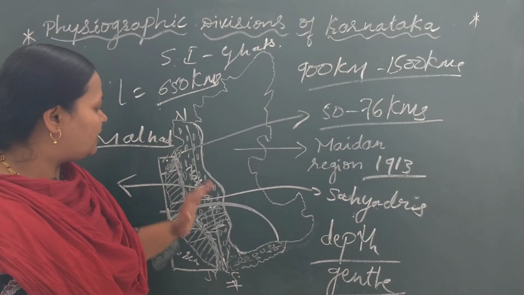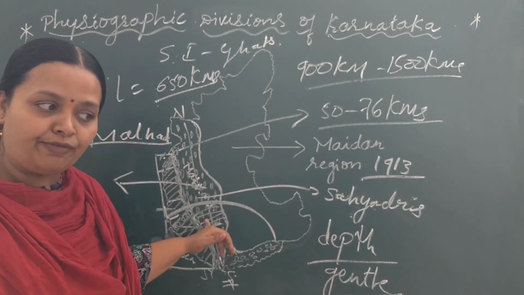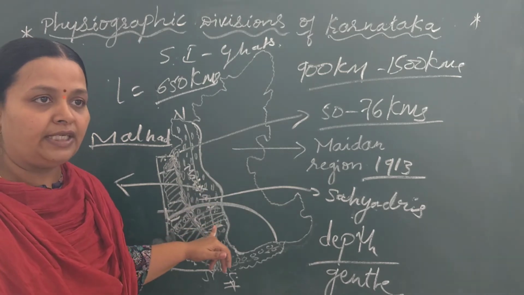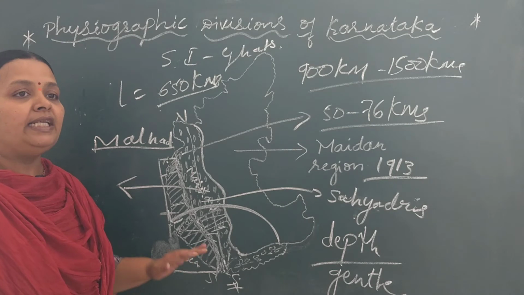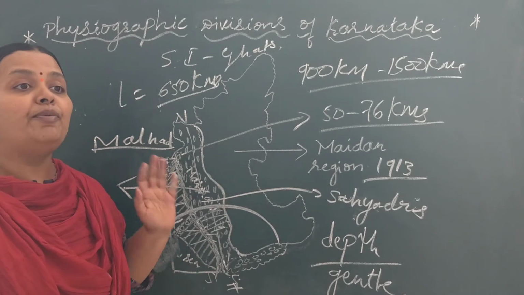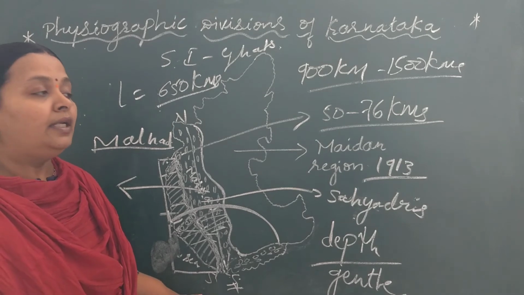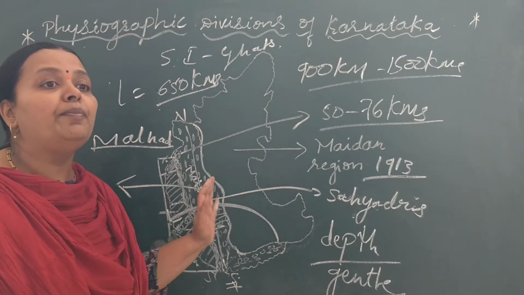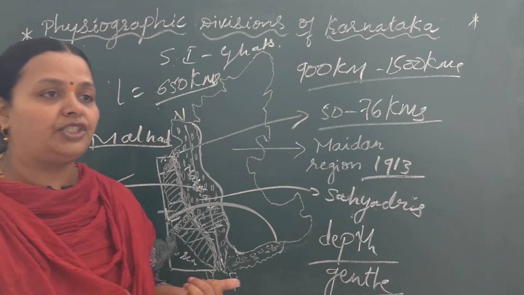In this Malnad region, since it gets heavy rainfall, there are evergreen forests here. It is the birthplace of many rivers and tributaries, and these rivers have formed many waterfalls, valleys and gorges.